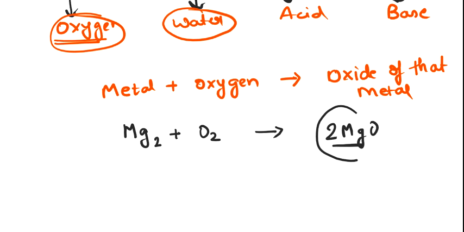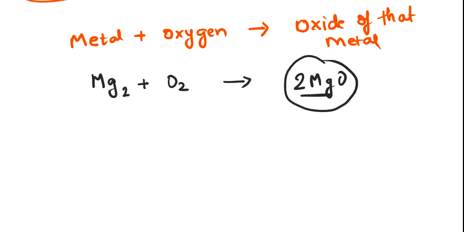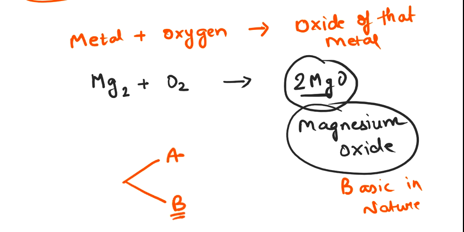Now see here, Mg is also 2, so we write 2Mg. So what is it? It is magnesium oxide. Write it down, magnesium oxide. And this magnesium oxide is basic in nature. Always we classify oxides into two types, whether acidic or basic. So magnesium oxide is basic in nature. Clear?